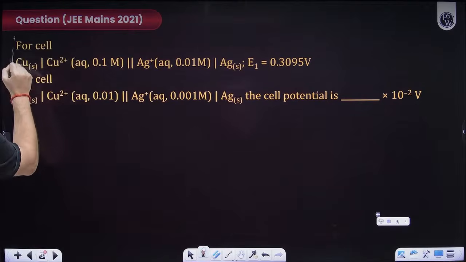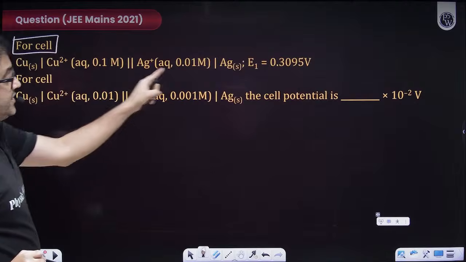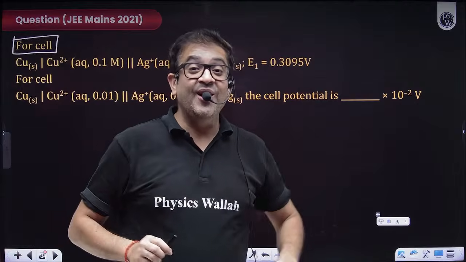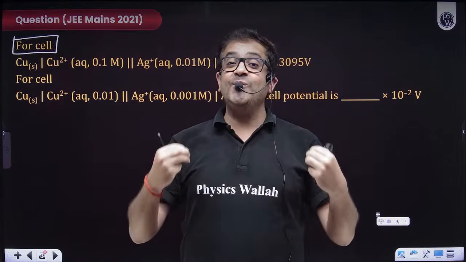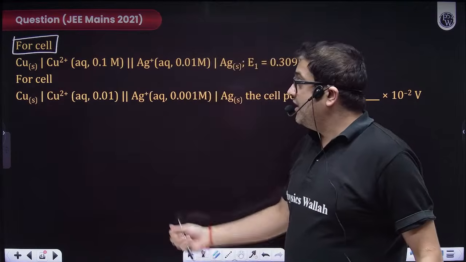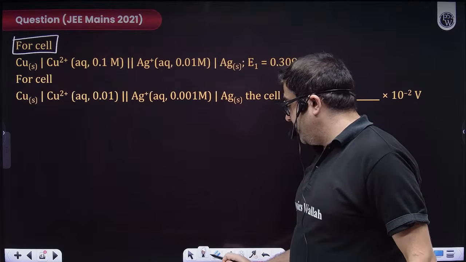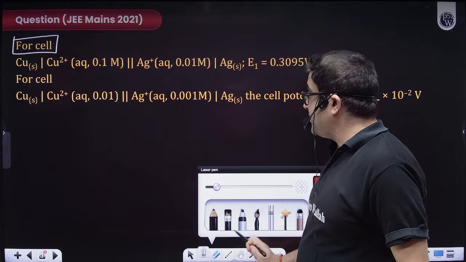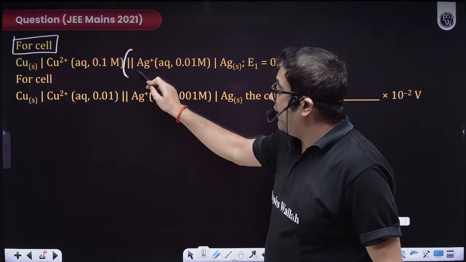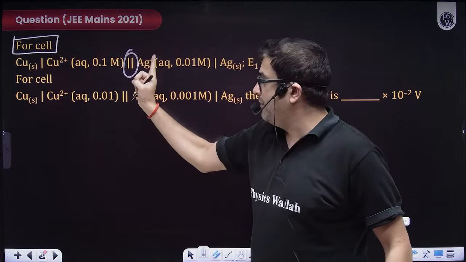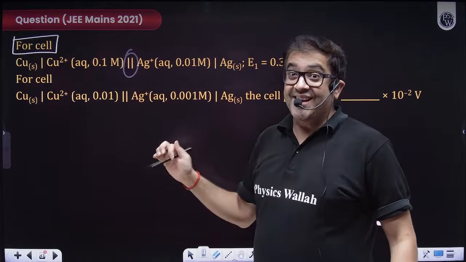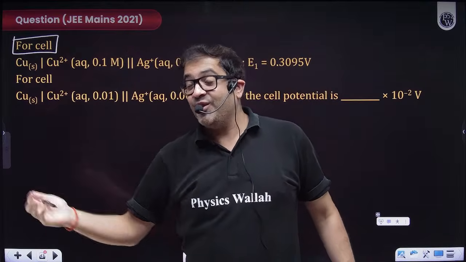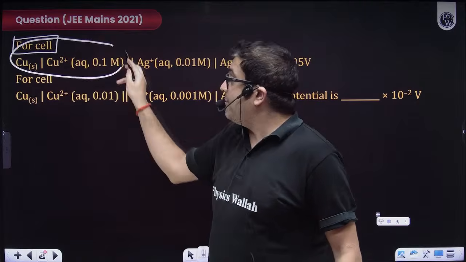For the cell, the cell reaction is given. One more thing you should know is how to represent a cell. This is my salt bridge, but we don't specify the salt bridge as a diagram. We just make this double dash, which is a salt bridge. On the left side of the salt bridge, you have your anodic compartment.